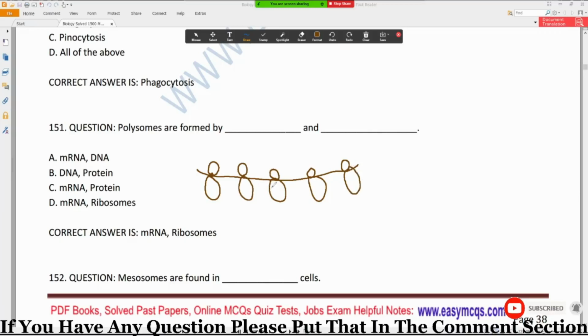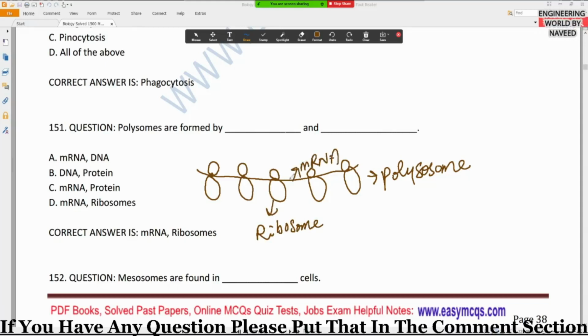So many ribosomes attached to the mRNA is known as a polysome. This structure is known as a polysome. This is a ribosome, many ribosomes attached to the messenger RNA. So polysomes are formed by dash and dash. Polysomes are formed by mRNA and ribosomes. So option D, mRNA and ribosome, is the correct option, because polysomes are formed by mRNA and ribosomes.